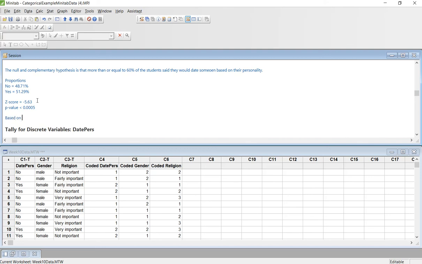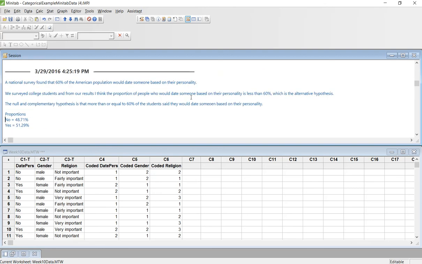based on the evidence there is enough, and why is this? Because this p-value is less than 0.05. So based on the evidence there is enough. You could just say, okay, there is enough evidence to now reject or support.